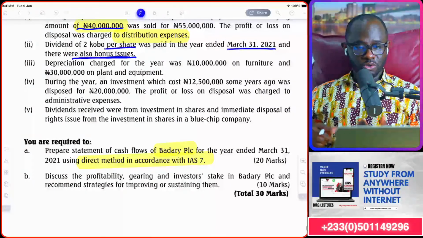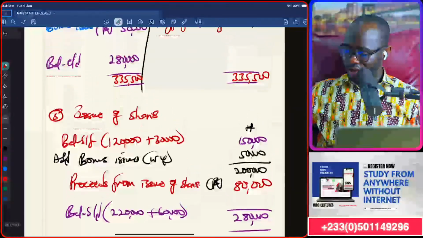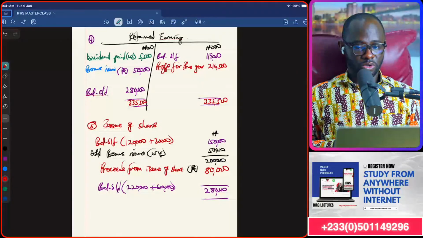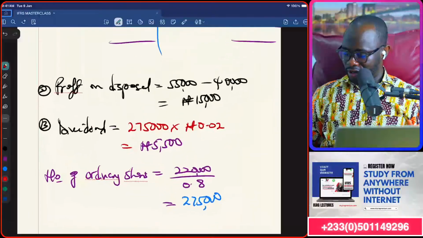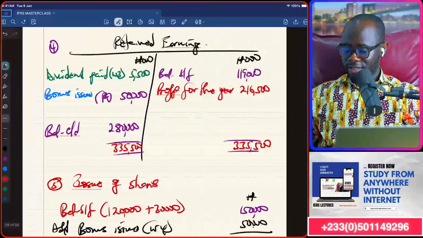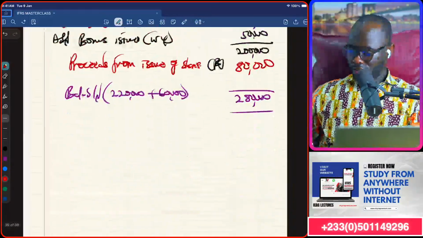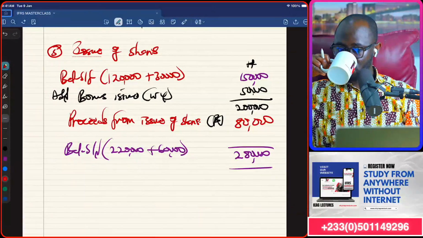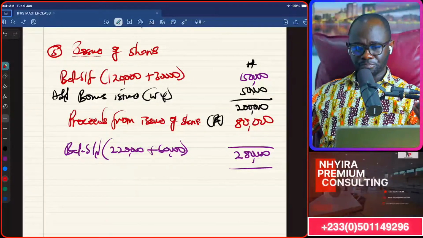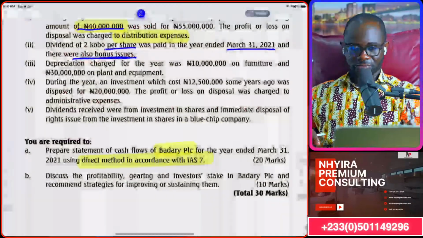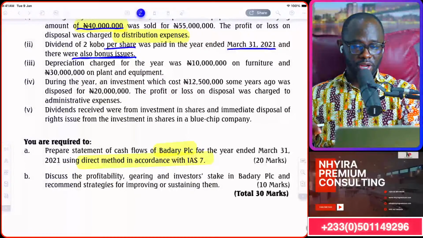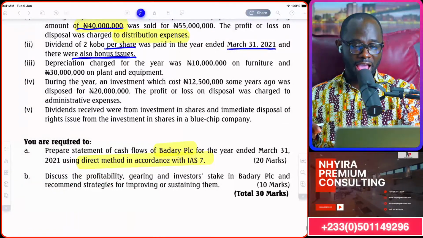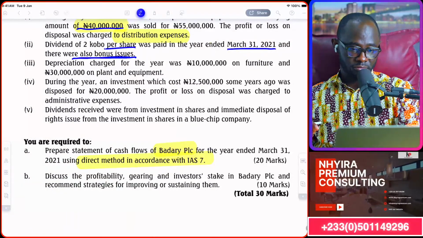So that's note 2. And I'm done with all the workings from note 2. So the note 2 had an implication of calculating the dividend, getting the bonus issue, and getting the shares that we have issued. So let's continue with the discussion. Note 3, that is I. Note 3.